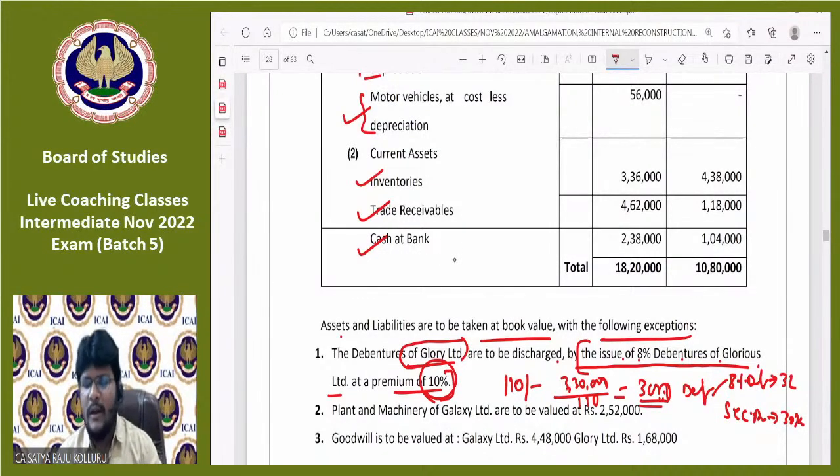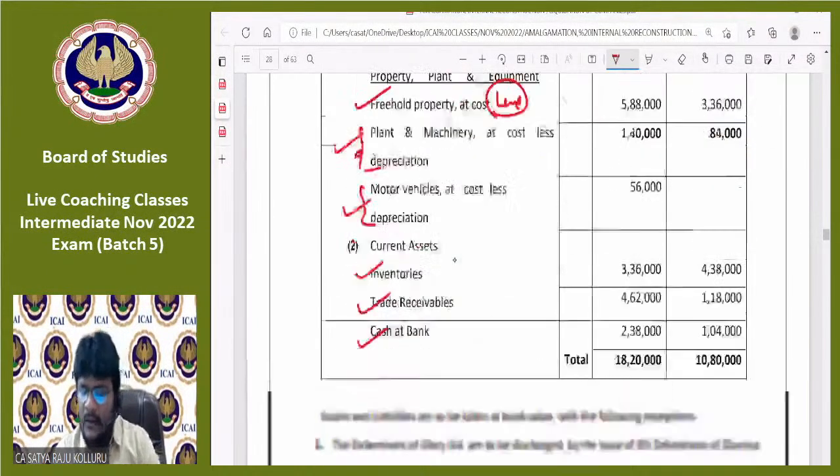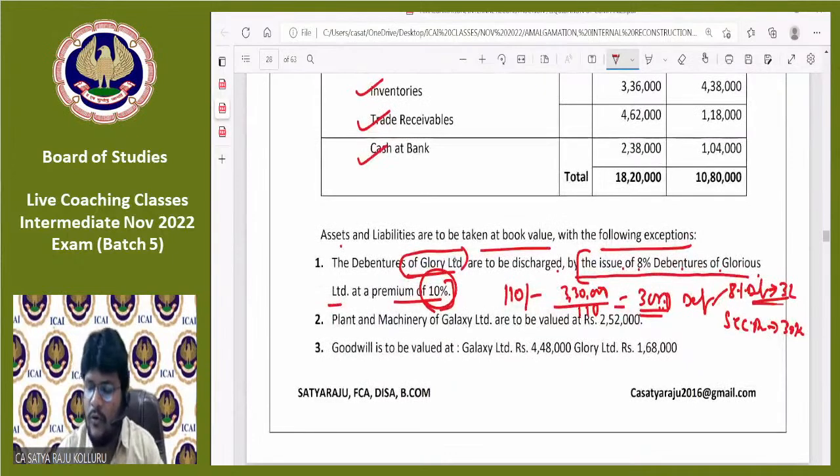Do you understand what I am telling? So the acquired or agreed value of the debentures has no change, which is 3,30,000 only. But to discharge such 3,30,000, we are issuing 3,000 debentures at the rate of 110 each. So 3,000 debentures into 100 will go to the debenture capital. 3,000 into 10 rupees, 30,000, will go to the securities premium. That point is very much important.